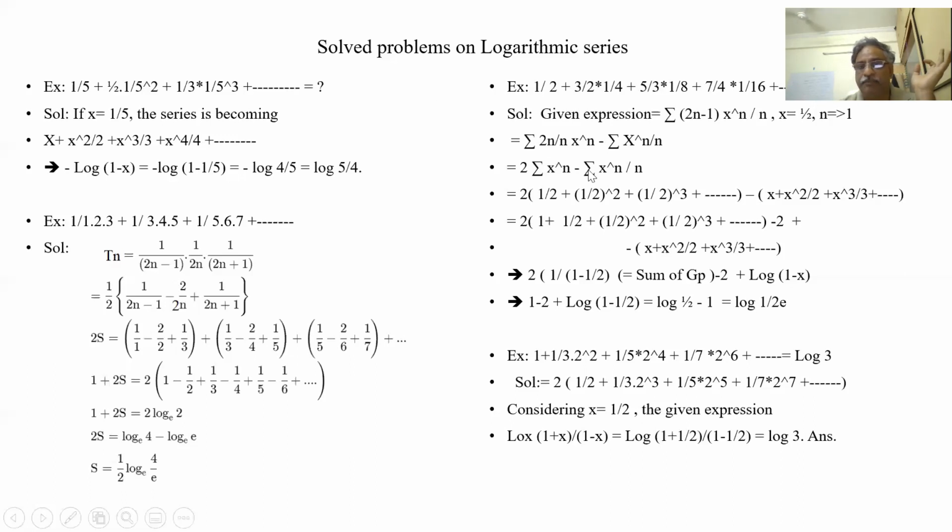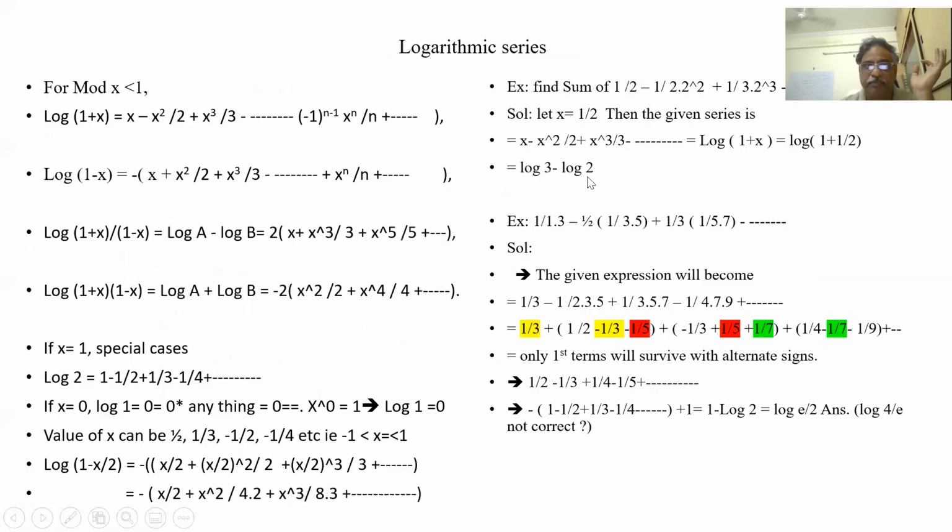The nth term is minus 1 to the power of n minus 1 x to the power of n by n. So this we have to remember.